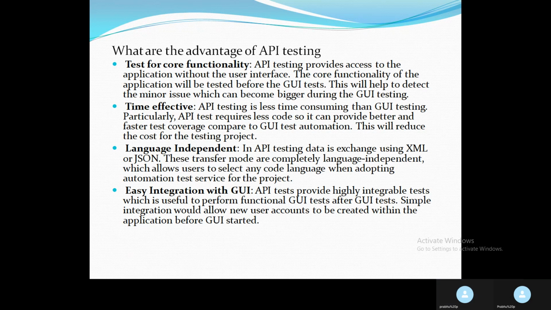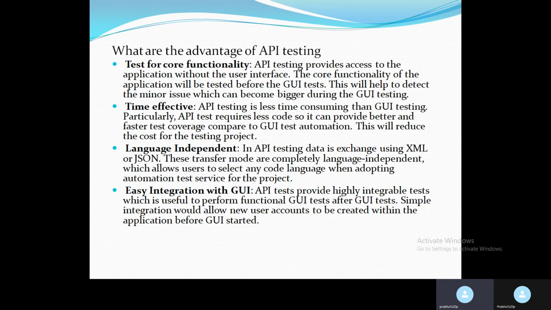The third is language independence. In API testing, data is exchanged using XML or JSON, to transfer data from one system to another. XML is mostly used in SOAP, and JSON is mostly used in REST. Nowadays mostly JSON is used. These transfer modes are completely language independent, so we can use any language we need when adopting an automation test service for the project.